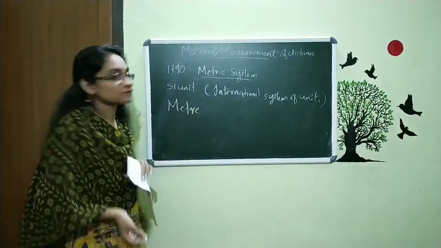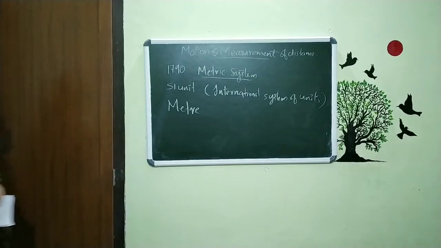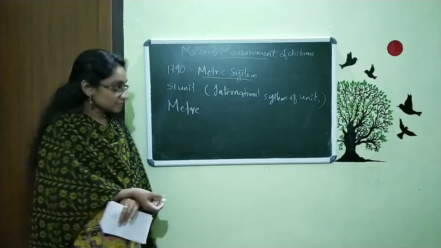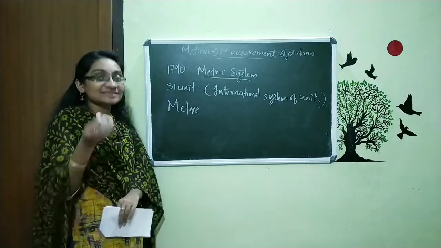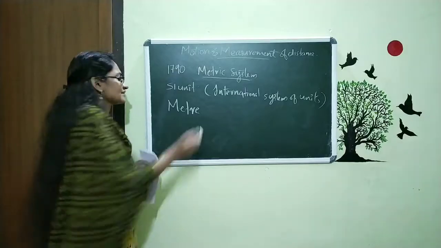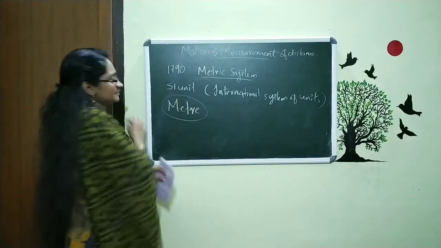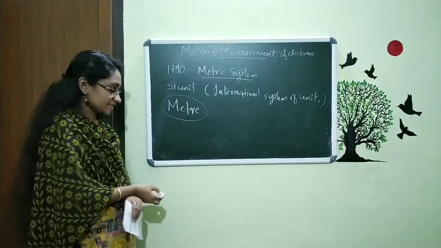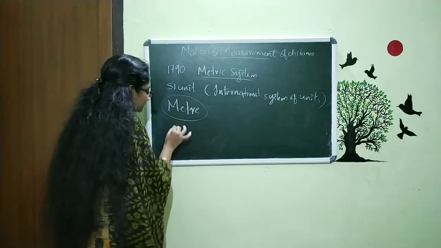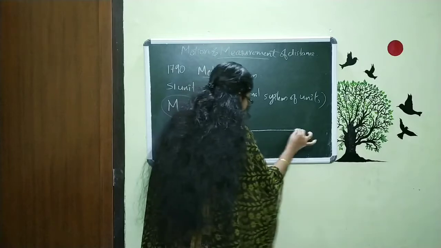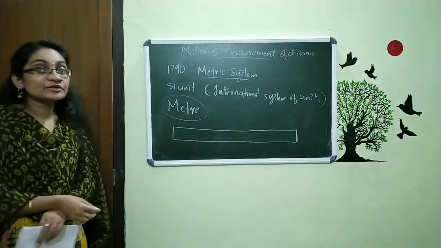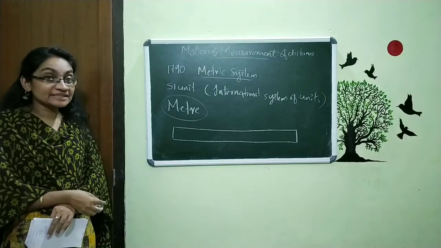This is familiar for us, and the meter is the standard unit or SI unit. And don't think the standard unit is kilometer, centimeter, millimeter, not like that. Our basic concept is nothing but the meter. And also, what is this meter? In your hand, you are using a centimeter scale now.